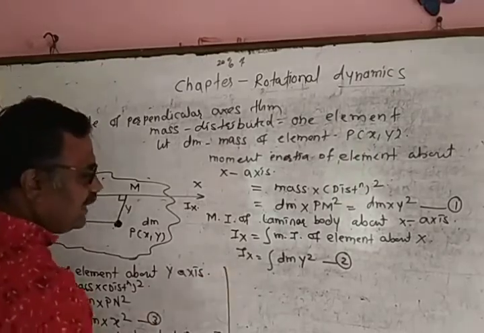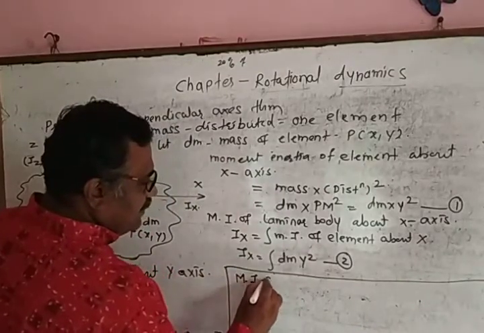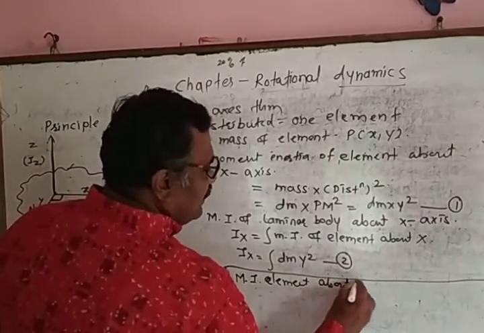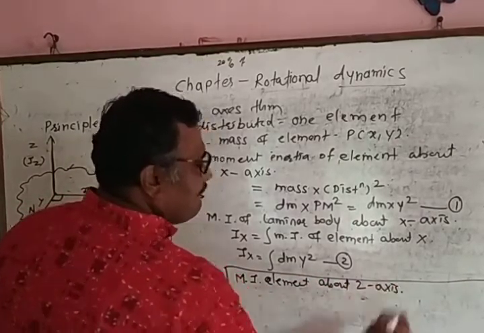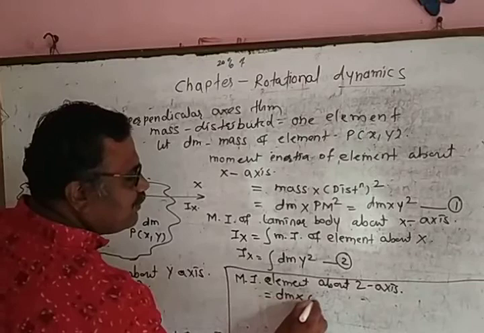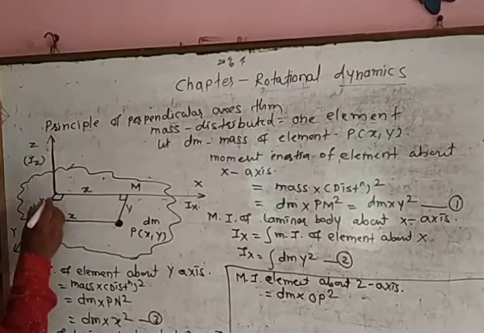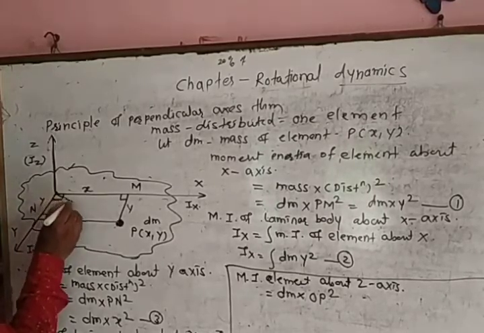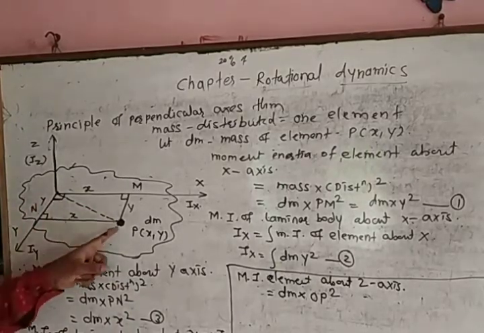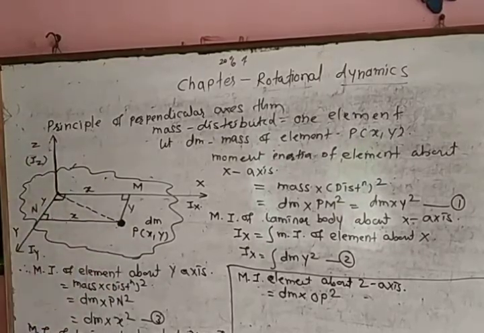Now we calculate the moment of inertia of the element about the z axis. It is given by the formula mass into square of the distance of the element from the z axis. In the figure, the distance of the element from the z axis is equal to OP. We can observe the element is present at point P, therefore its distance from the z axis is equal to OP.